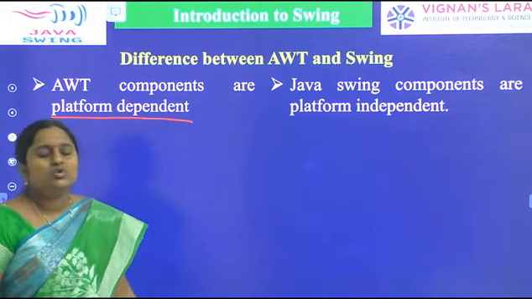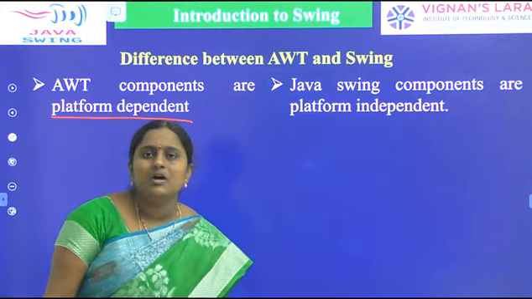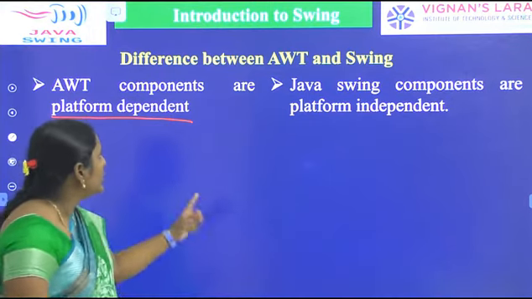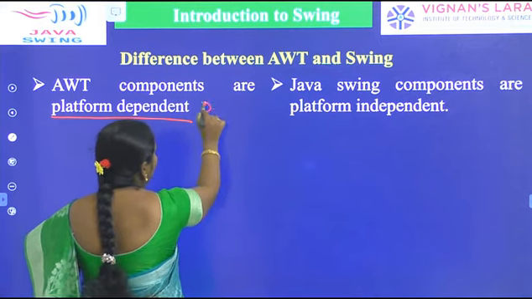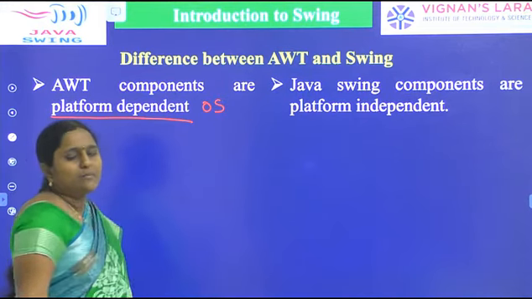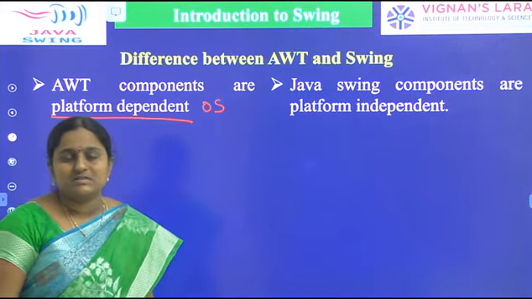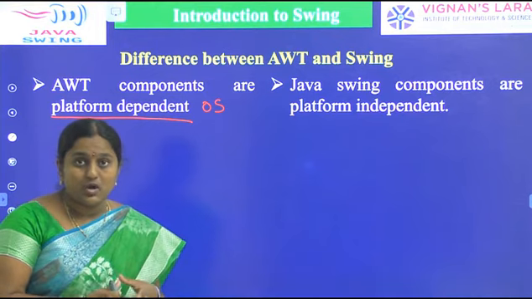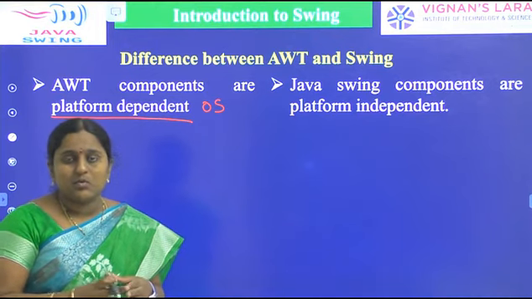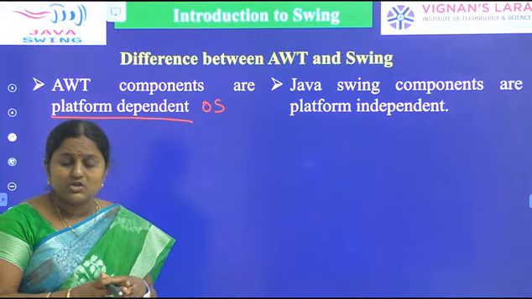AWT components depend on the operating system. In AWT, a number of GUI components are there, like checkbox, text field, and text area. These are all GUI components.